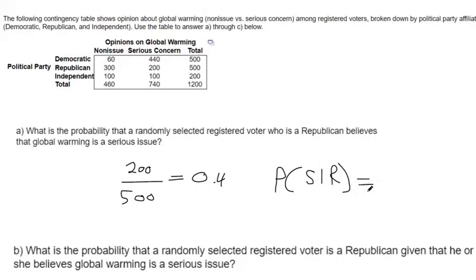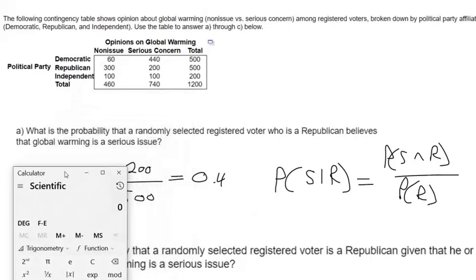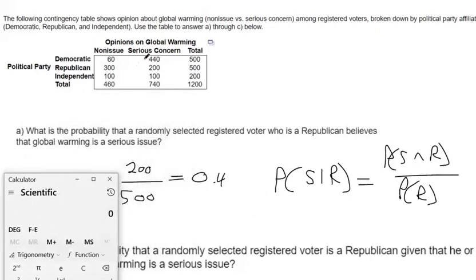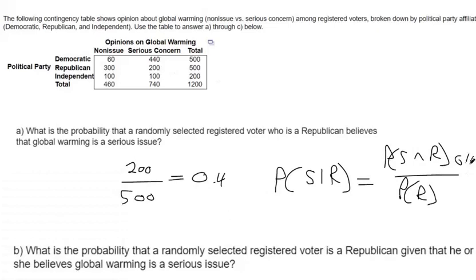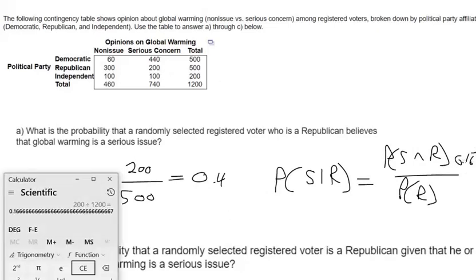Okay? And you can expand that formula. The conditional probability formula says you could do it like this: probability of S and R over the probability of R. But if you were to do that, that's just kind of a longer way of doing that problem. There's S and R, serious issue and being Republican, out of all the 1,200, that's 0.16 repeating. Probability of being a Republican, there's 500 divided by 1,200, 0.416. So if you divide those two, you get the same thing, right?